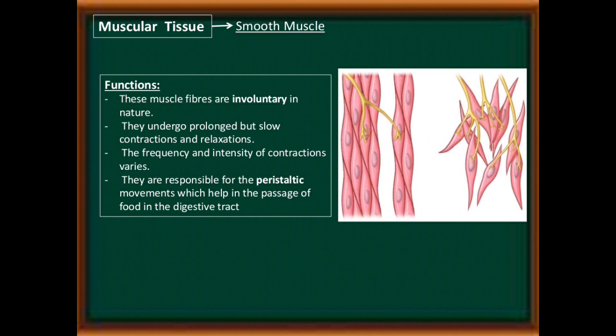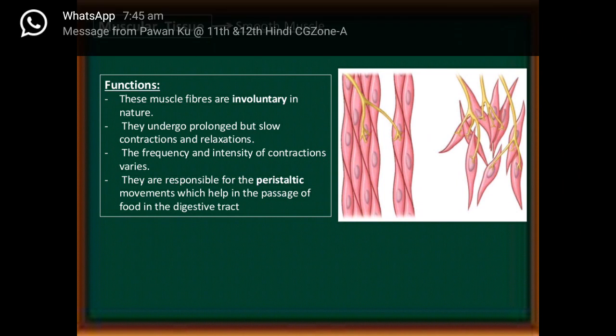Function of the smooth muscle: these muscle fibers are involuntary in nature. They undergo prolonged but slow contractions and relaxations. The frequency and intensity of contractions varies. They are responsible for peristaltic movement, which helps in the passage of food in the digestive tract. Means in our digestive system, food moves from the mouth to the small intestine by the action of smooth muscles.